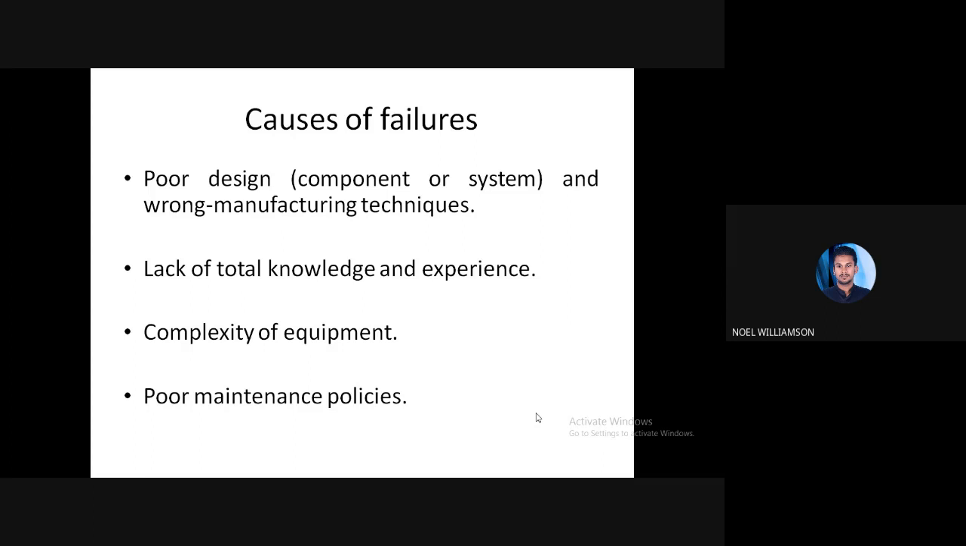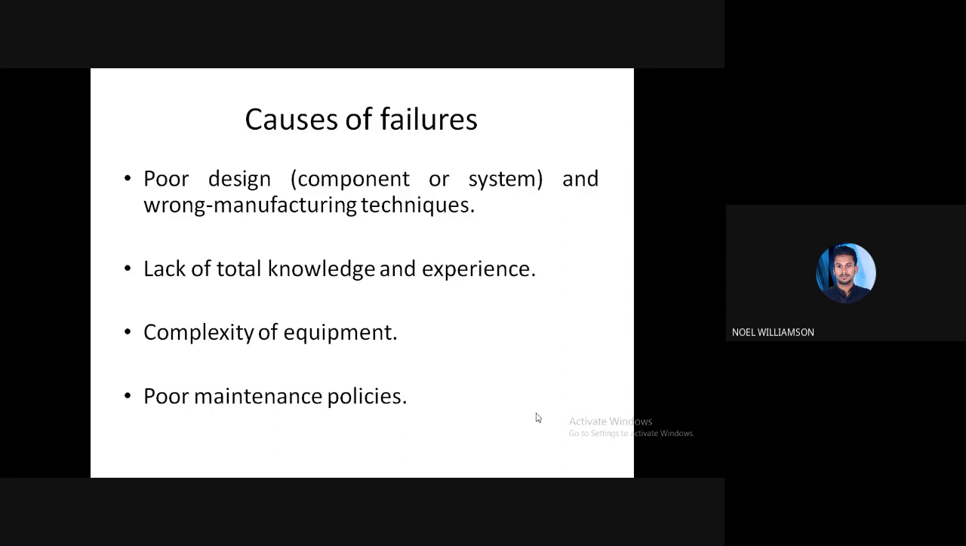In that case, due to poor maintenance policies, the chance of failures will be more, due to the lack of preventive measures. Many preventive measures come under these policies. So while we are not maintaining the components properly, the failure will be more. These are the four main causes of failure.